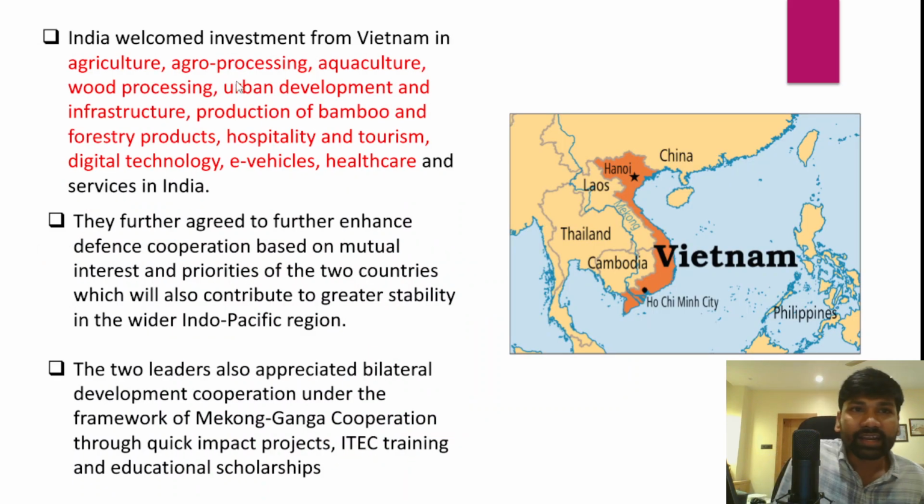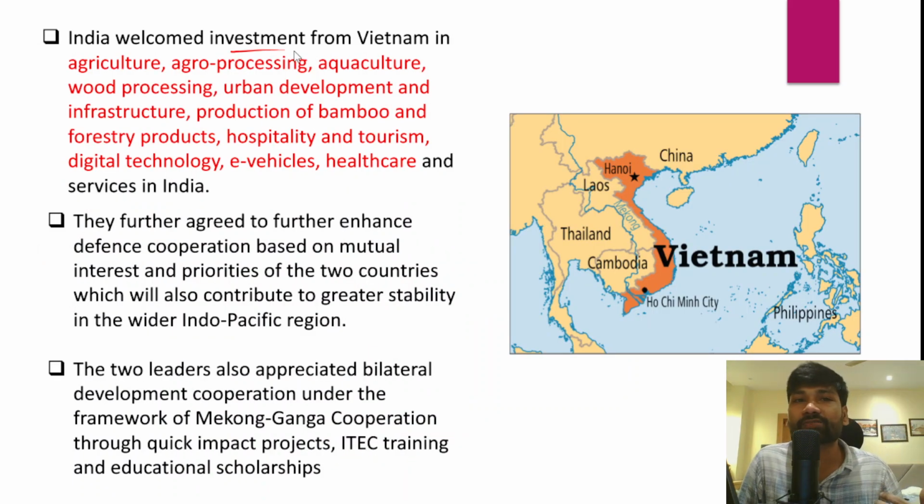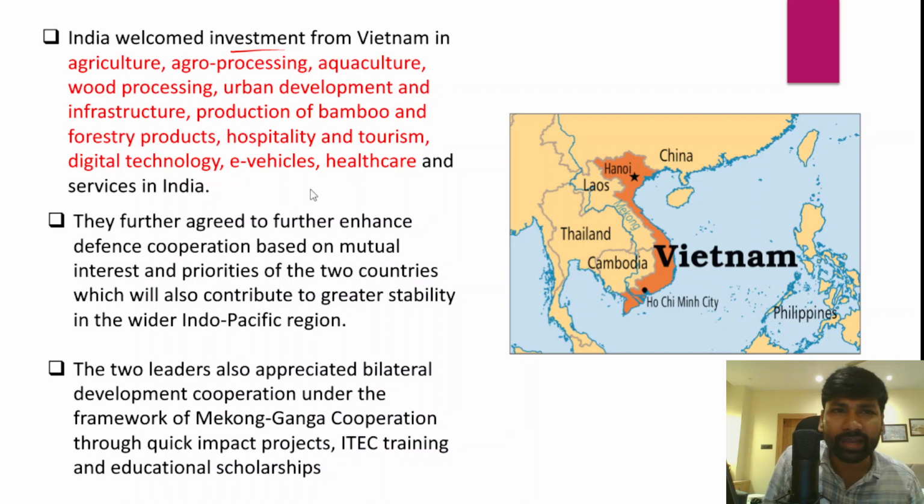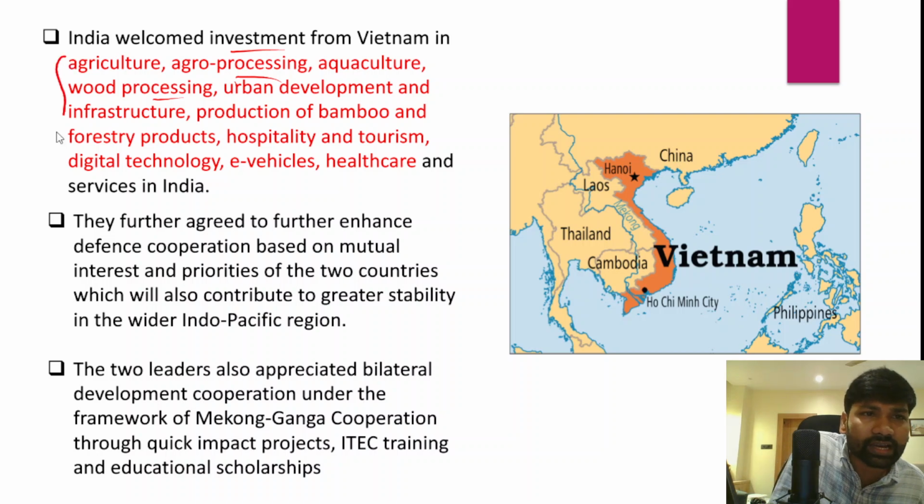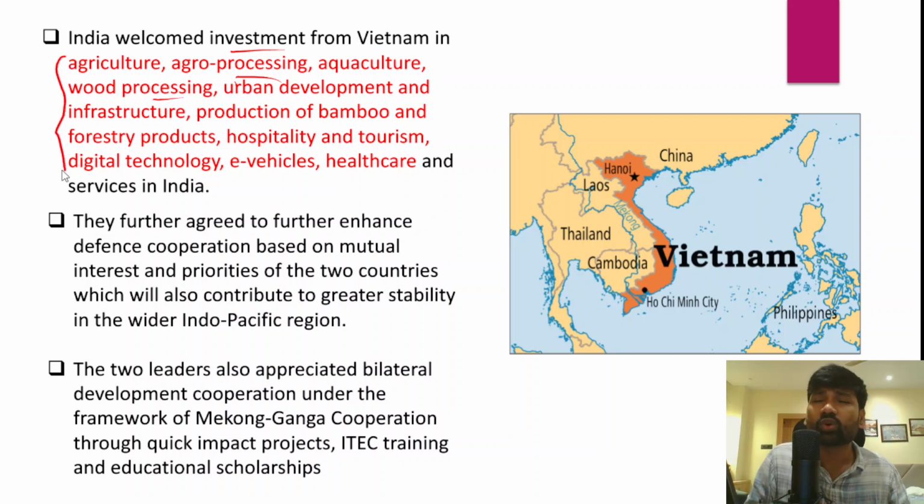And apart from that, India has also welcomed investments from Vietnam in certain areas. Now, when we talk about investments from Vietnam, they span agriculture, agro-processing, aquaculture, wood processing, urban development. So these are different areas where Vietnam has been investing in India. You have to go through all these areas, right? In whichever areas Vietnam has the expertise, Vietnam has been investing or is ready to invest in India.